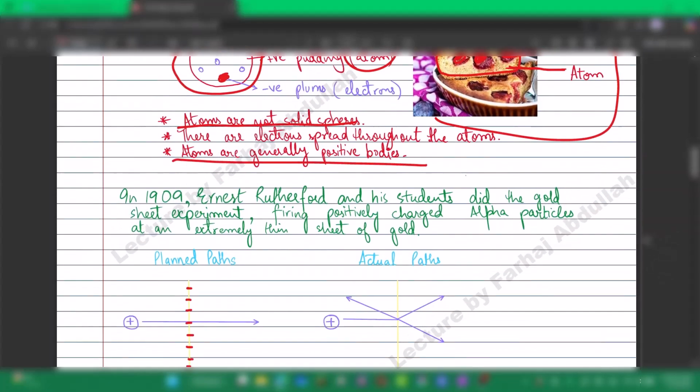Then in 1909, Ernest Rutherford and his students did the gold sheet experiment, firing positively charged alpha particles at an extremely thin sheet of gold. This was the most important breakthrough within this journey of understanding atomic structure.